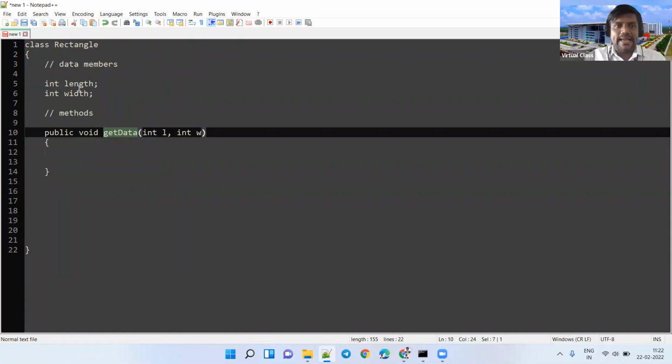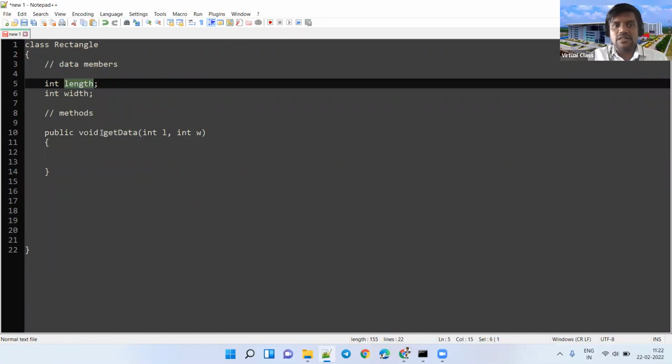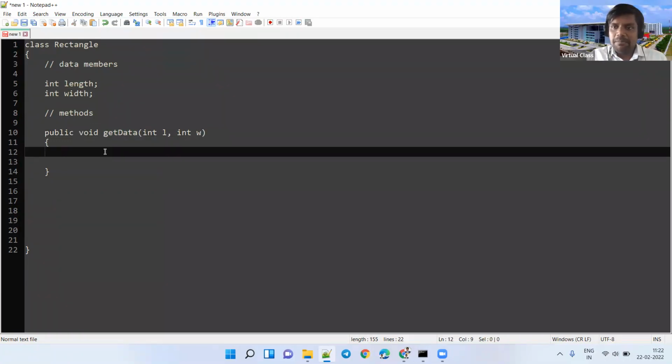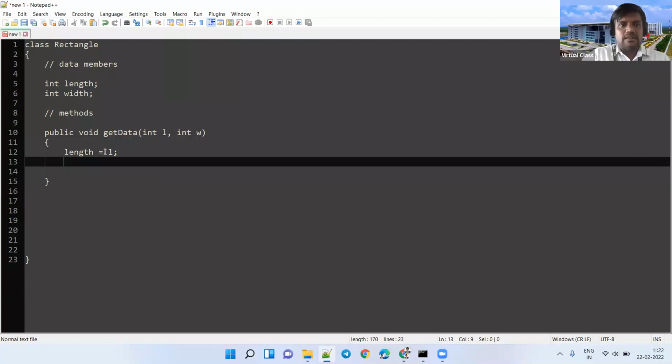You can directly access the instance variables here in the member. Since that method is also a member, you can directly access them. So length equal to L. Similarly, width equal to W.